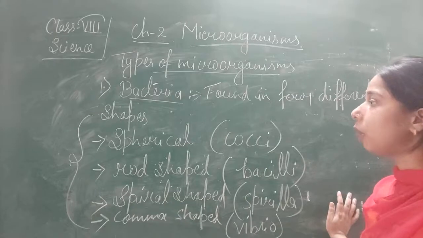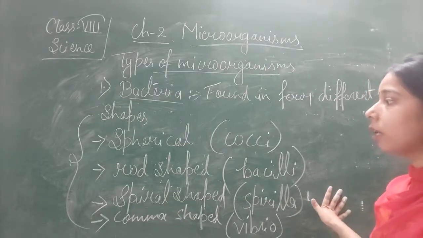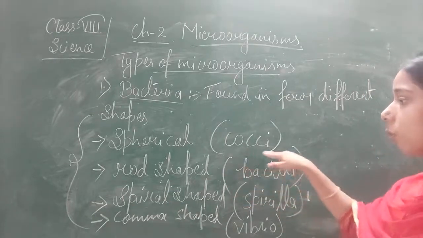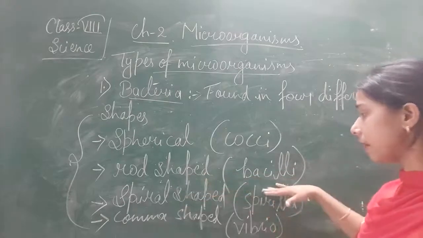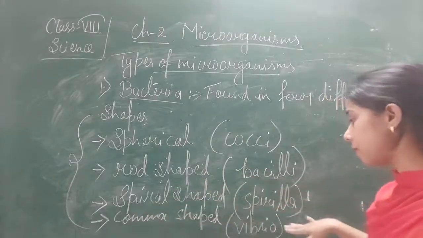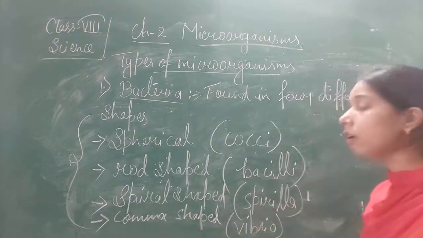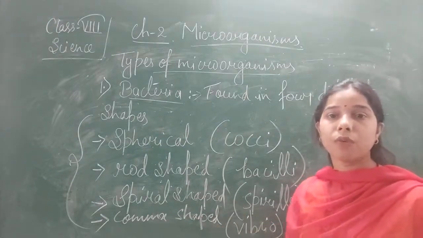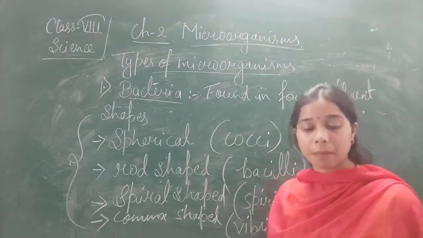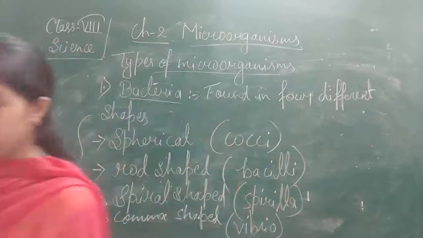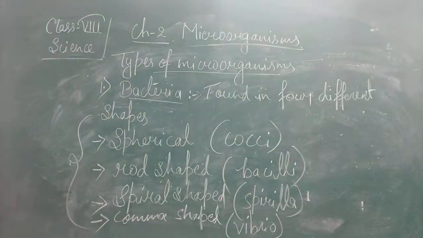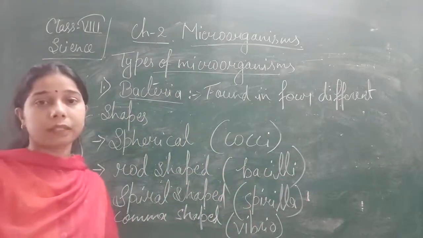Spherical shape is cocci, rod shape is bacilli, spiral shape is spirilla, comma shape is Vibrio. So these are the 4 different shapes of the bacteria which is found everywhere. Okay, so this is about the bacteria, students.